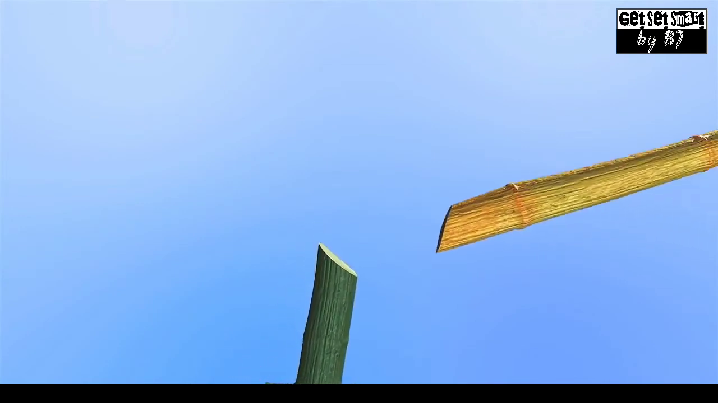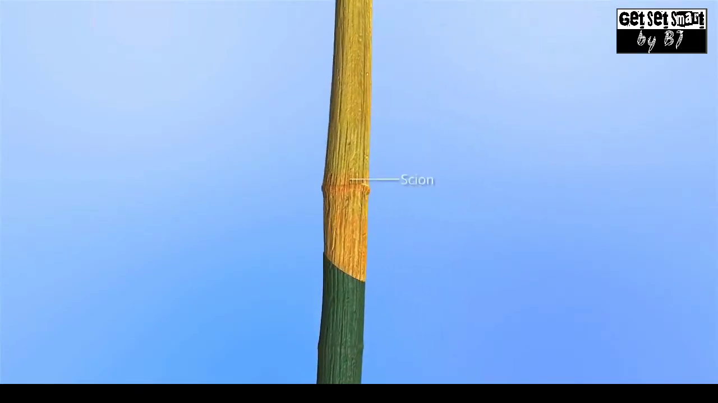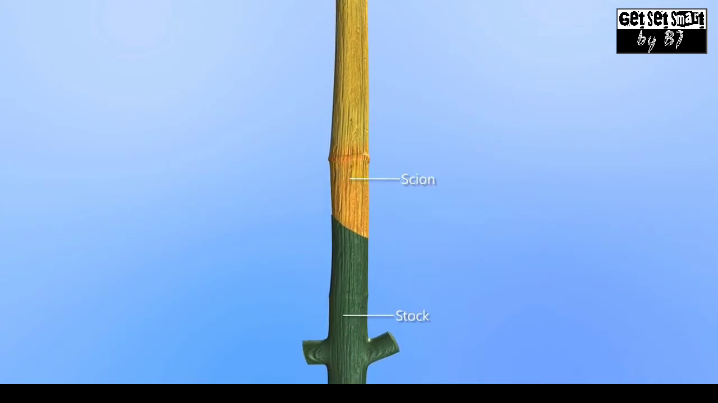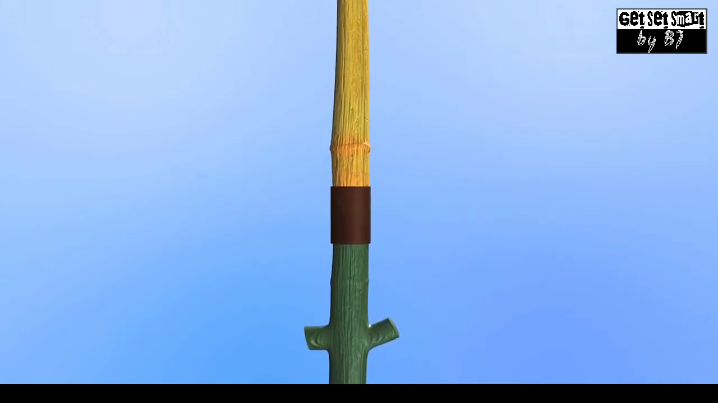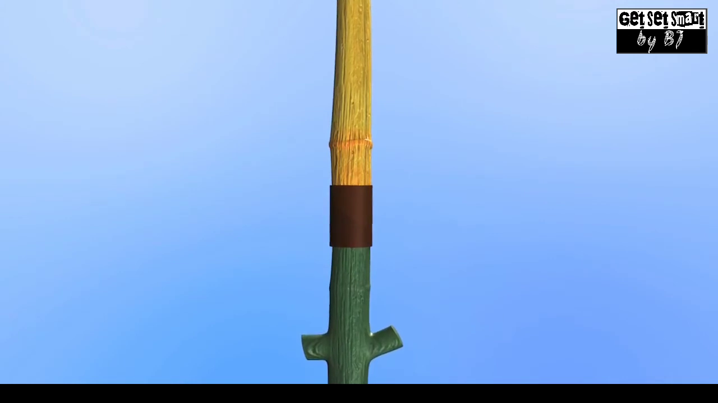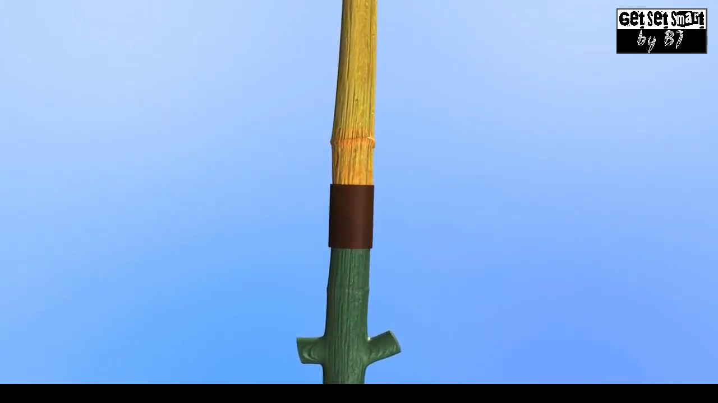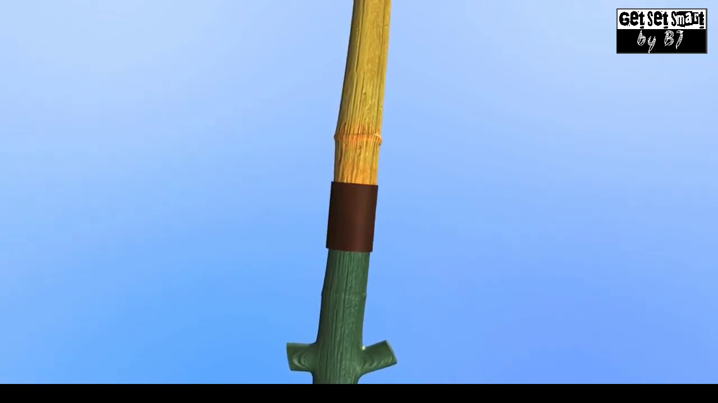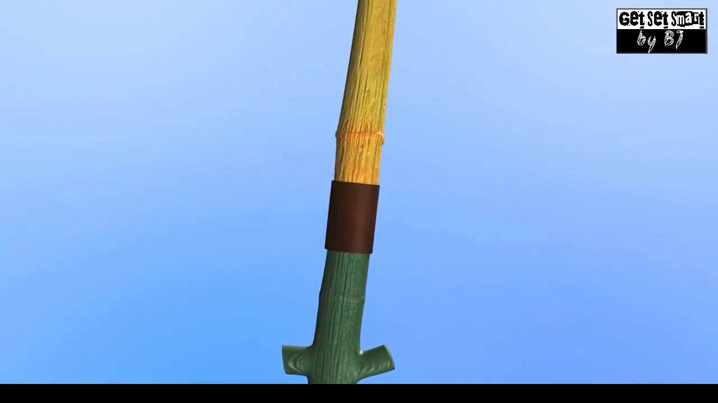In grafting, a twig of one plant called the scion is kept over the cut stem of another plant called the stock. Then they are tied up together. The tissues of the scion and stock combine to form a new plant. This method helps in developing high-yielding and disease-resistant species of plants.